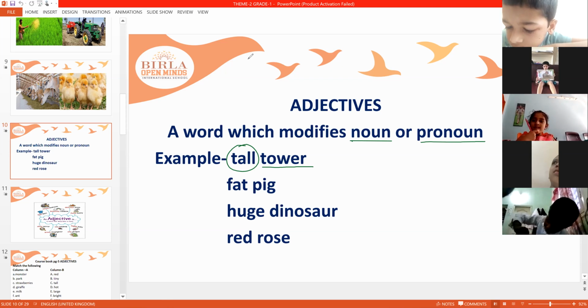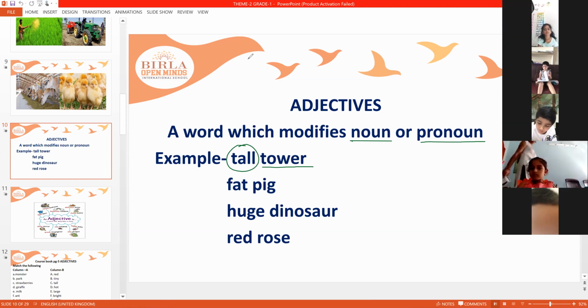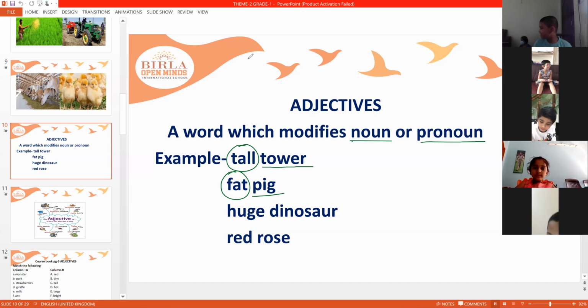Next one, fat pig. Pig is the name of an animal. It is also a noun. Fat is a describing word. It is modifying a pig. So how is the pig? Fat pig. It will be small pig, okay. So these are all the adjectives.